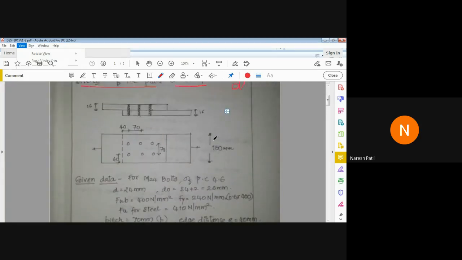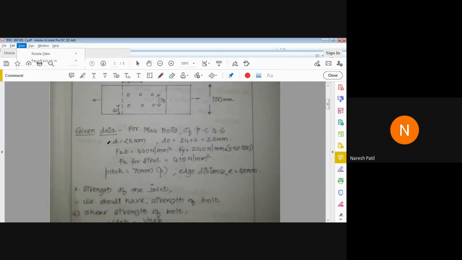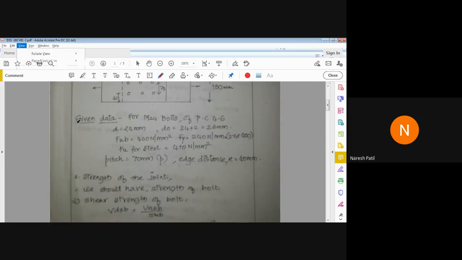Okay, so first of all you note down the given data. This is very important. Always note down the given data. So for M24 bolts of property class 4.6, the diameter is 24, and therefore d naught will be 24 plus 2, 26. You have to take the diameter plus clearance, so 24 plus 2, 26 mm.